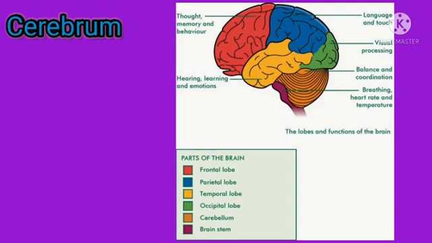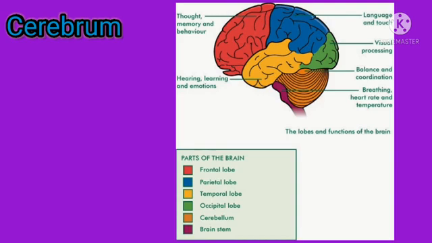Clear children? So once again we can see cerebrum. It is the largest portion, forming nearly 2/3 of the brain. The cerebrum is longitudinally divided into two halves, the right cerebral hemisphere and the left cerebral hemisphere. They are connected by a thick band of nerve fibers called corpus callosum.